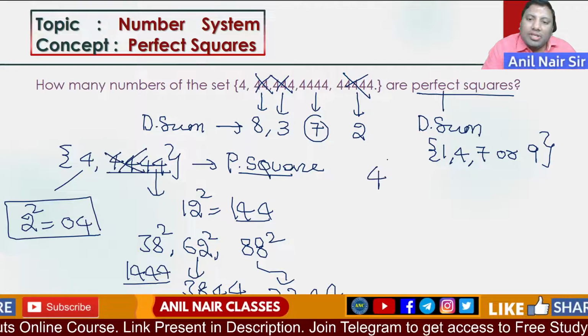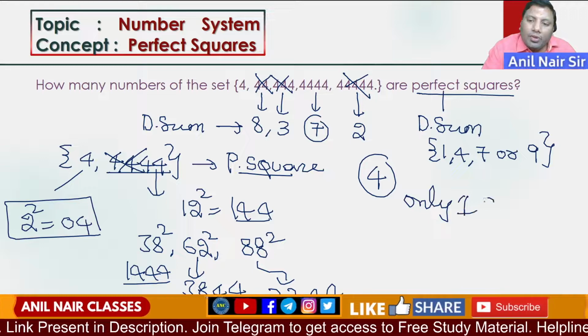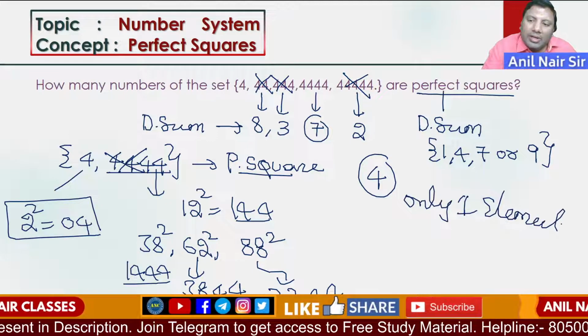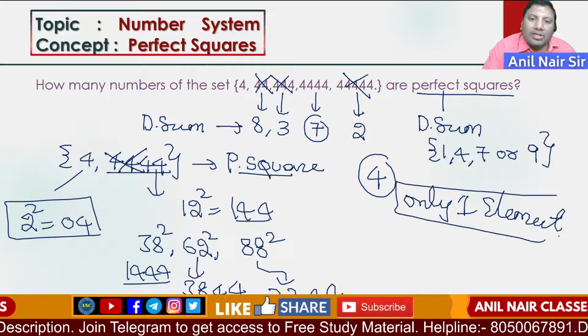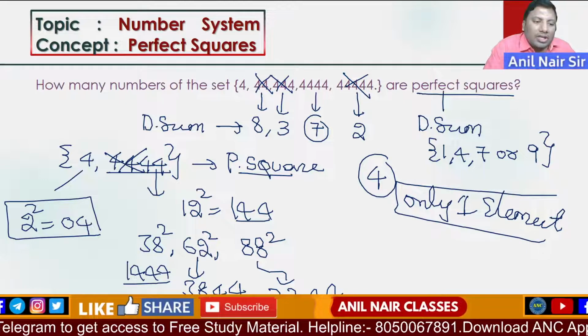How many elements are perfect squares? Only one element, and that element is 4. I hope the logic is clear.